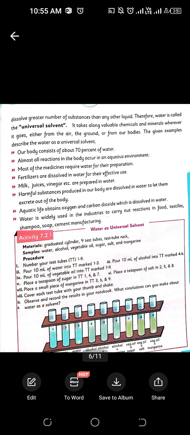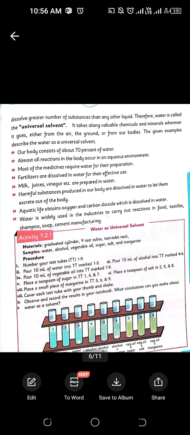The importance of water is that our body consists of 70% water. Almost all the reactions in our body occur in an aqueous environment, in the presence of water. Most of the medicines require water for their preparation. Fertilizers are dissolved in water for their effective use. Milk, juices, vinegar are all prepared with water as a solvent.